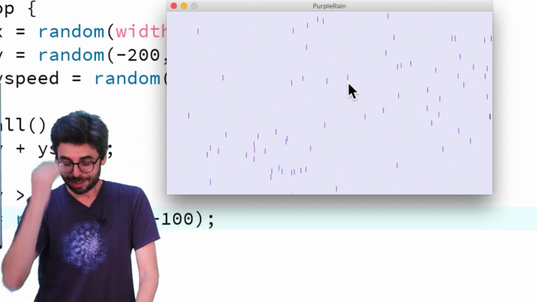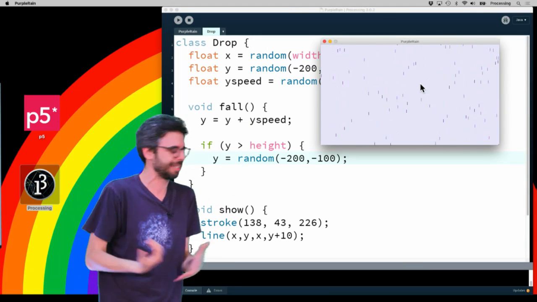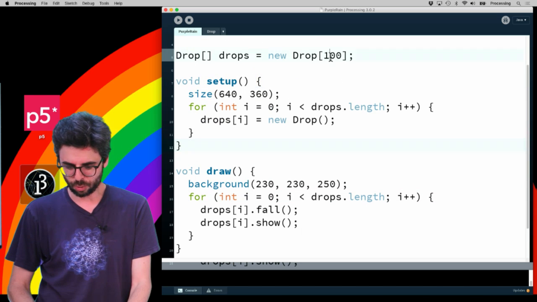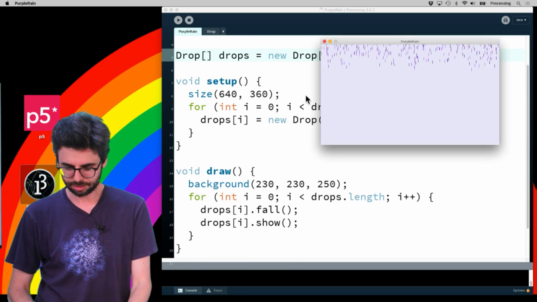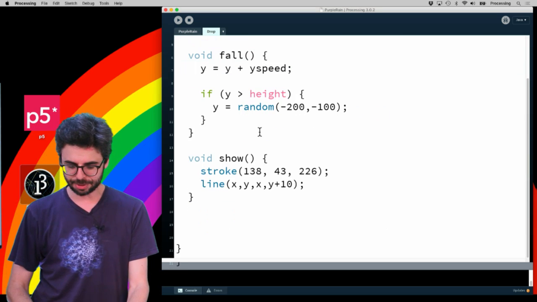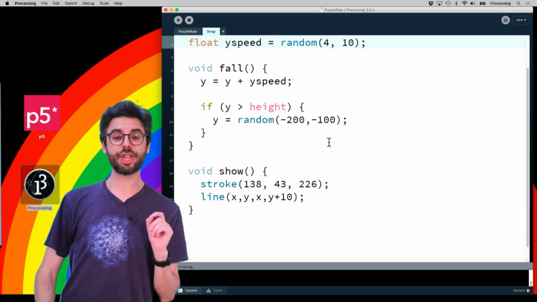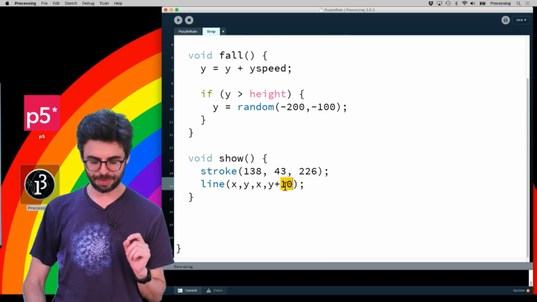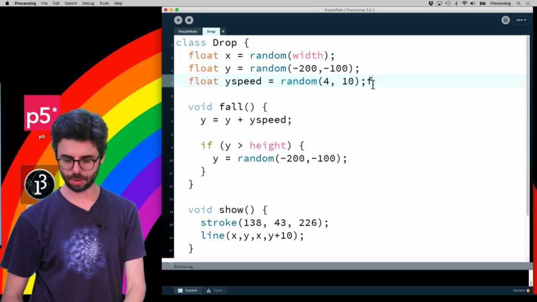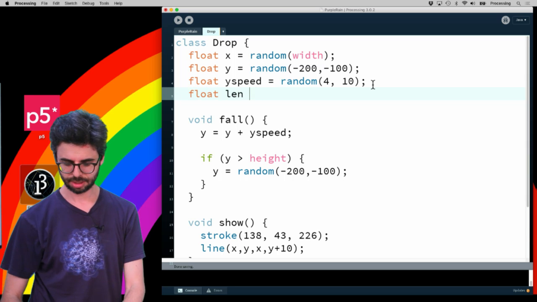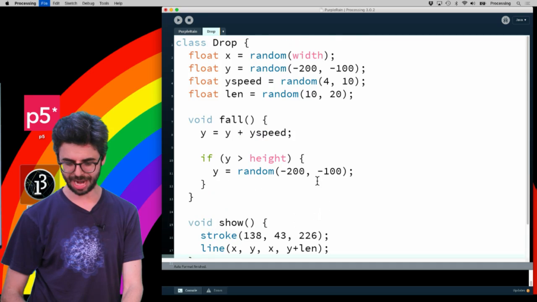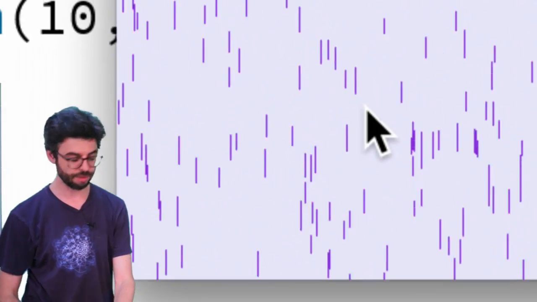Okay. So let's try to add a few more things to this, just to make it a little bit nicer. So what are some things? One thing is, boy, we should really have a lot more rain. That's good. I like this. I like seeing a lot more rain. We should also perhaps think about a couple other things. One is this being something variable, like how long is that line? So I'm going to make a variable called length and have that be randomly between 10 and 20. You're going to see now that the raindrops are of variable length.